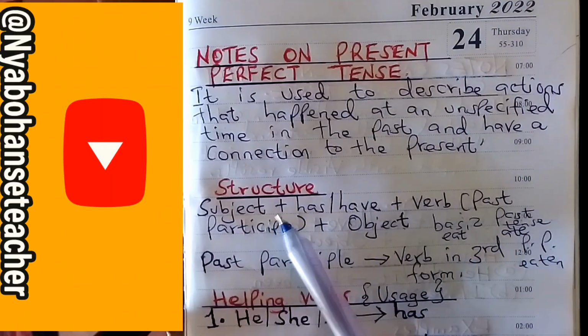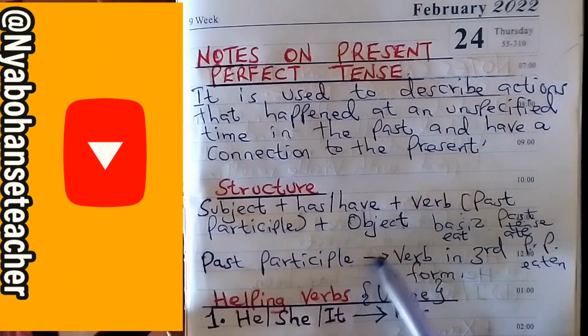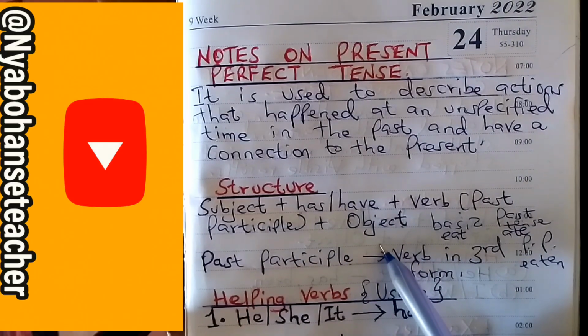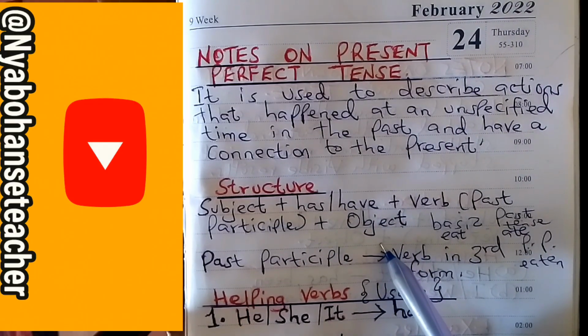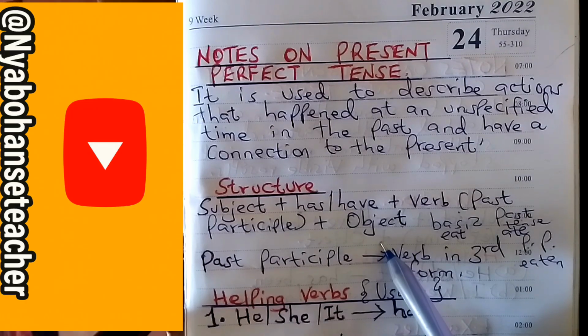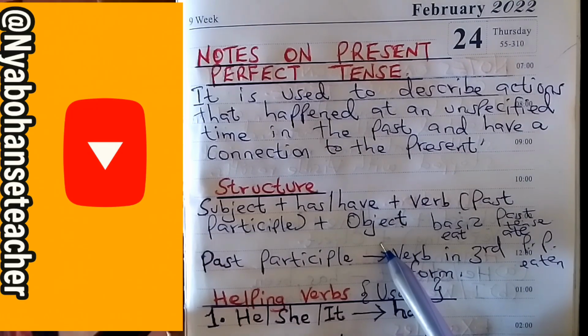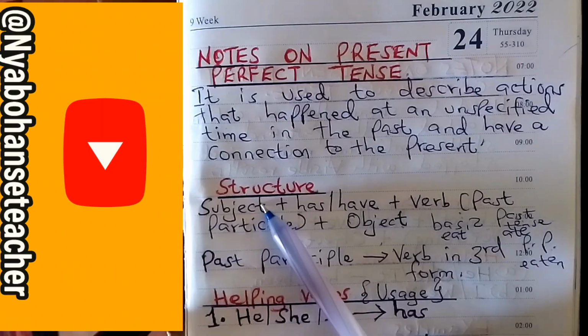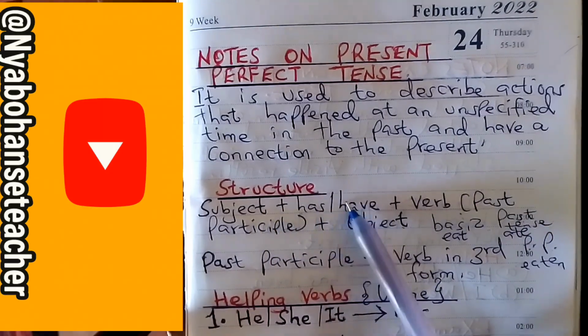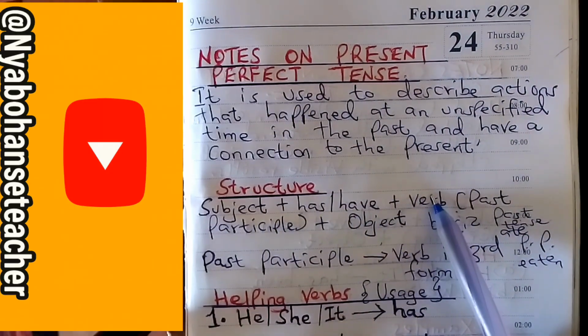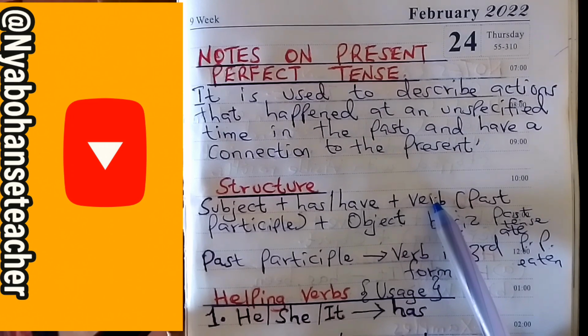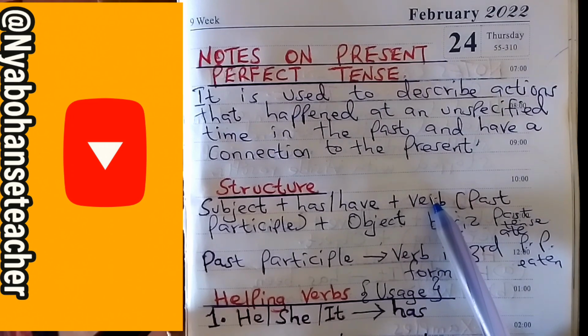So for these sentences in the present perfect tense, maybe you're asked to change a sentence from the present continuous to present perfect. Just remember the pattern: you start with the subject, has or have, and then the verb. Remember, in the present continuous the verb uses ing.